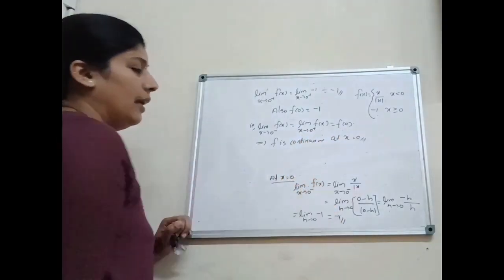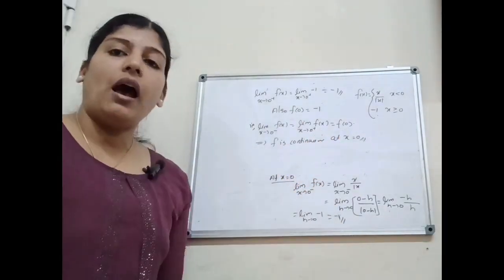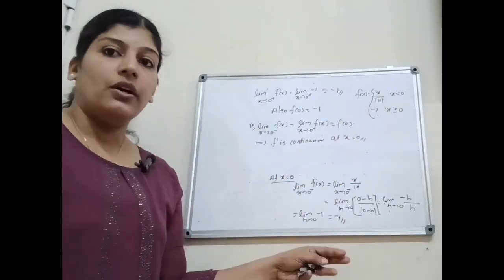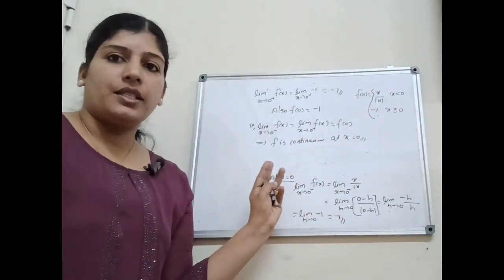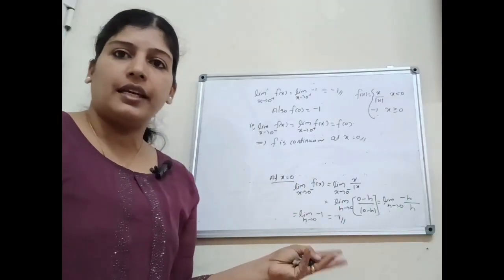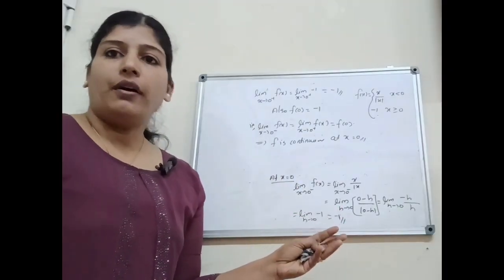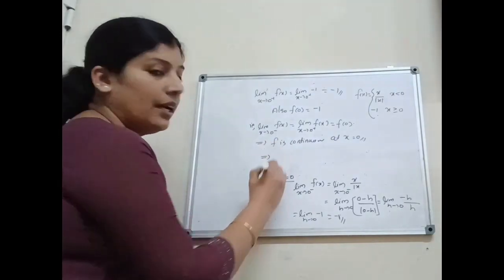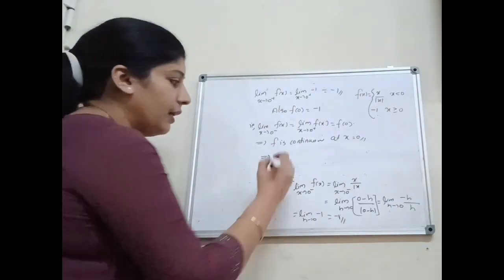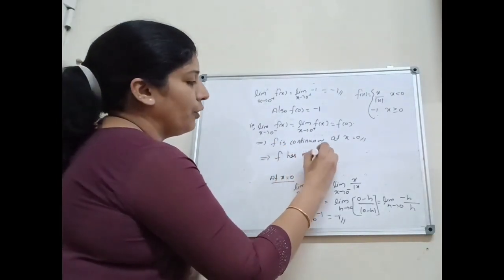That implies f is continuous at x equal to 0. Here f is continuous at x less than 0 and at x greater than 0, and then f is continuous at x equal to 0. That means we cannot see any point of discontinuity. Here our question is to discuss the discontinuity of the function. Therefore, f has no point of discontinuity.